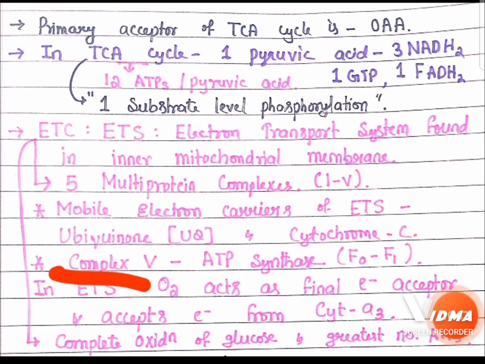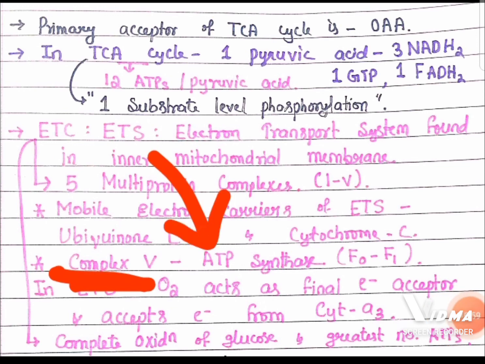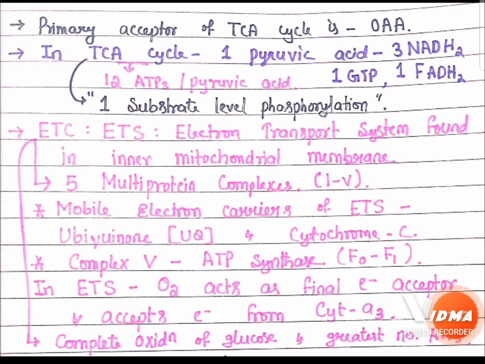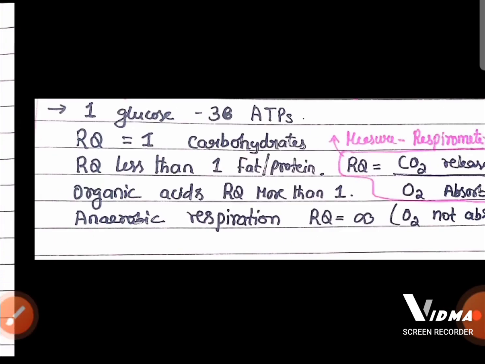And complex 5 consists of one enzyme called ATP synthase, present in the F0 F1 complex. In the electron transport system, oxygen acts as the final electron acceptor, accepting electrons from cytochrome a3. In the electron transport chain, we find the complete oxidation of glucose, and a greater number of ATPs are produced in this system.